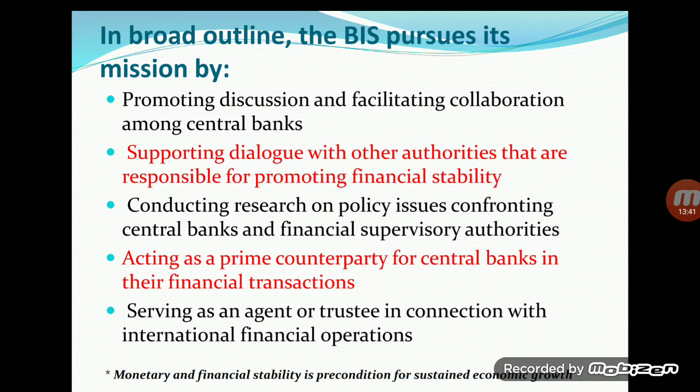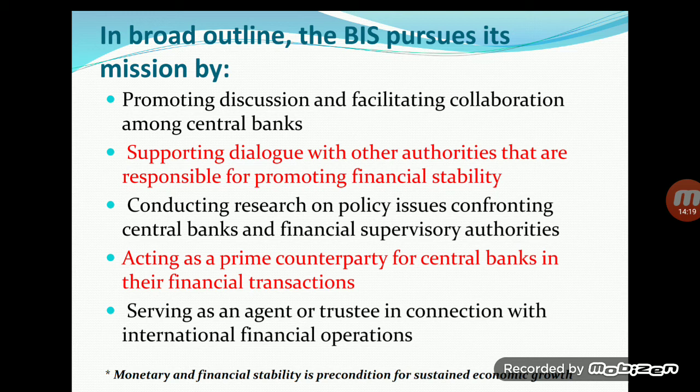It conducts research on policy issues confronting central banks and financial supervisory authorities also. So all the central banks have a very rich research hub, and they have many expert, skillful persons with them, and they exchange knowledge and research the problems, research which is going on in their own country. So they discuss with each other, and they find solutions for others' problems also.